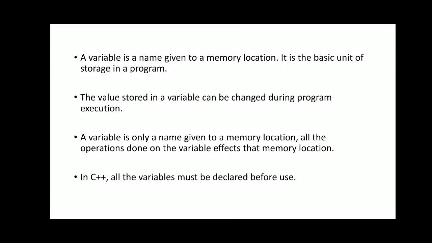So a variable is only name given to a memory allocation. All the operation done on variable affect that memory location. In C++, all variable must be declared before use. So in case of C programming, we are declaring the variables and then we are going to use. But in case of C++, we have to declare it before we have to use it.